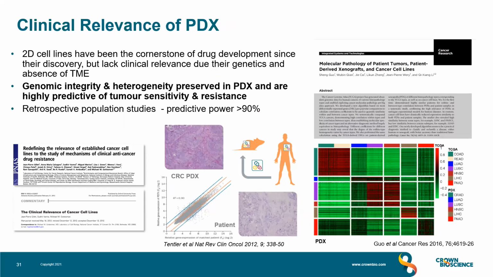So the clinical relevance for mouse models varies depending on the model that is used. And for human xenografts, this is dependent on how they were created. So 2D cell lines and their associated cell line models, xenograft systems, have been the cornerstone of drug development, and cells are grown or cultured in 2D to generate these CDXs. And these cells are available from cell banks. They're widely used for research as they're easy to grow, manipulate, and there's an extensive track record in the literature.